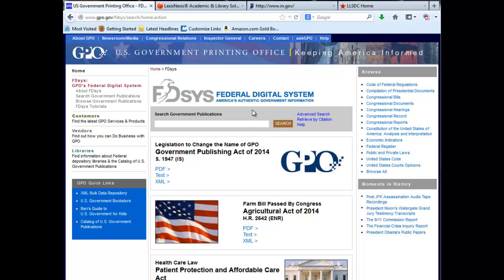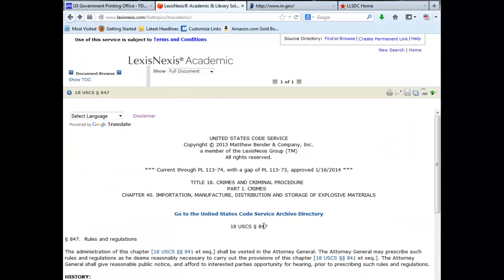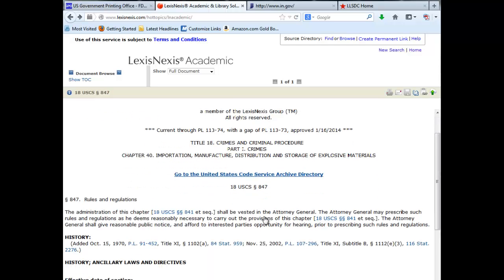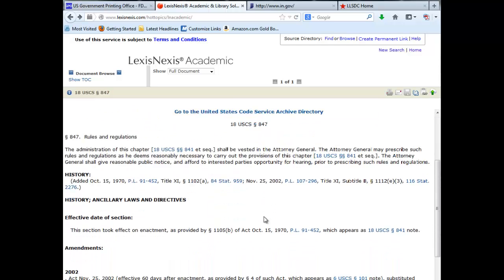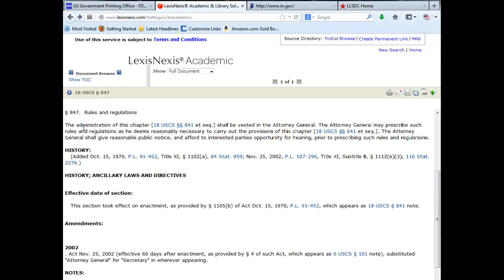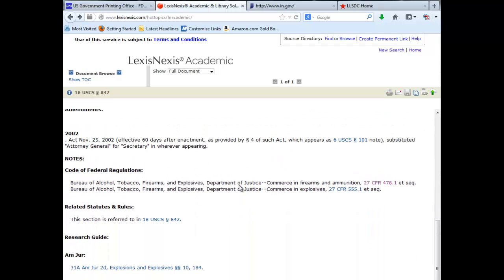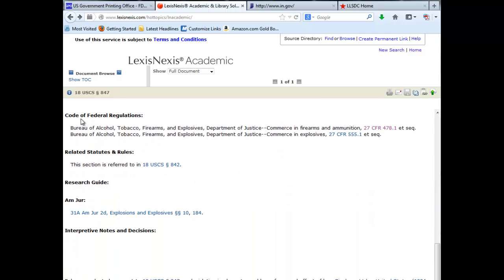So if you've already got a statute, you might already have regulations that come from this statute. For example, I have a statute already pulled up on LexisNexis Academic. This is not a particularly interesting statute in this case. It in fact exists only to make it possible for regulations to be made. But if we scroll down and look at the annotations, we'll see that the regulations that come from this statute are hyperlinked for us, and we could go take a look at them. Remember, one good legal document often leads you to other good legal documents.